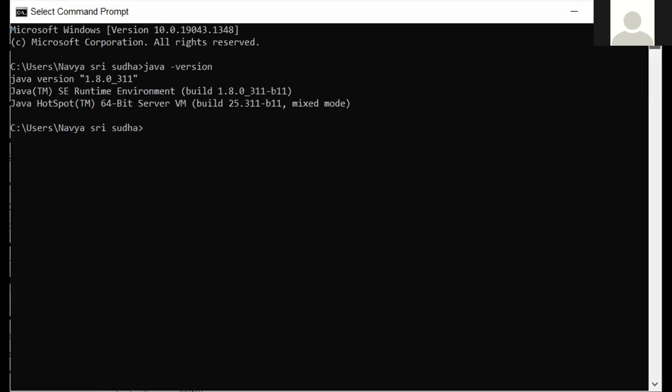I think your screen is loading. Yeah, you got it. I think it got disconnected now. Yeah, again, one second. Sure.